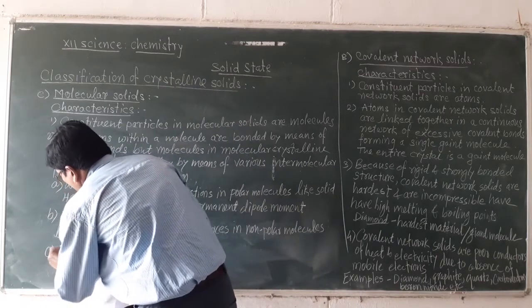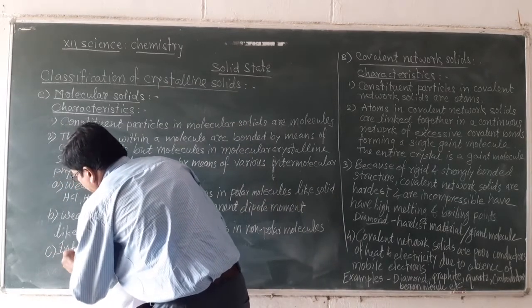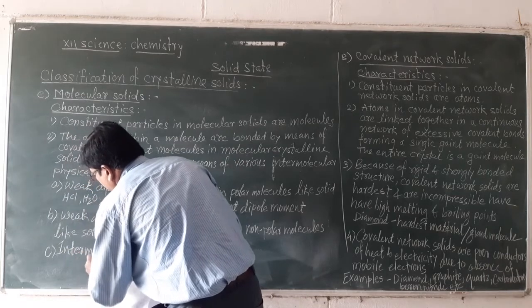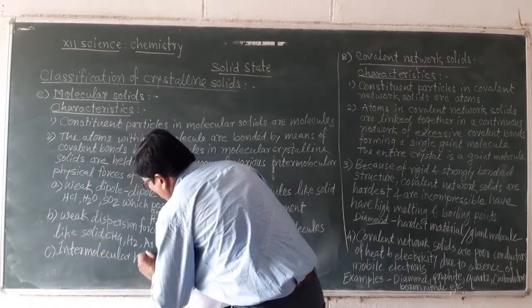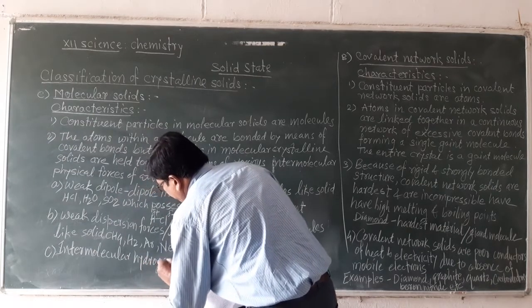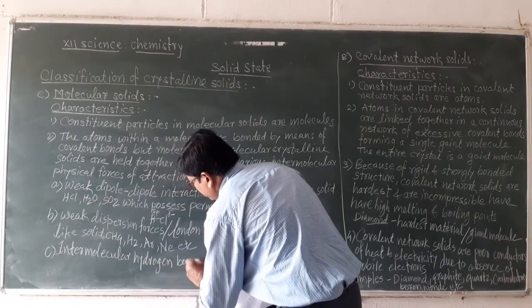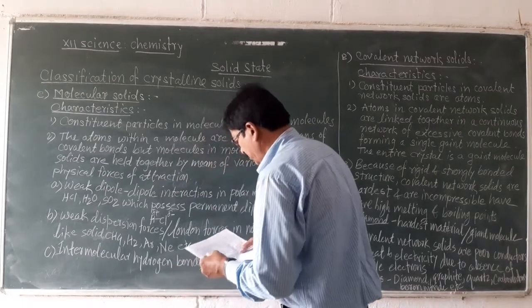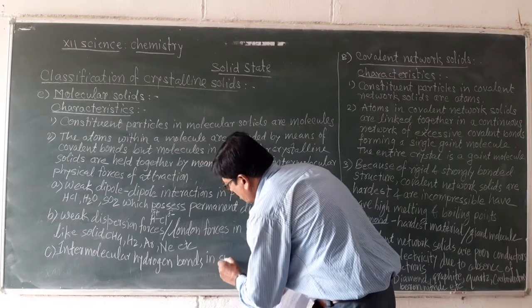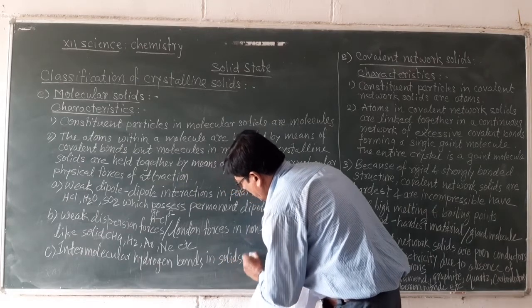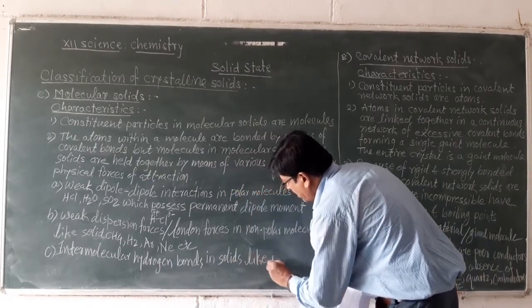Third, intermolecular hydrogen bonds in solids like ice.